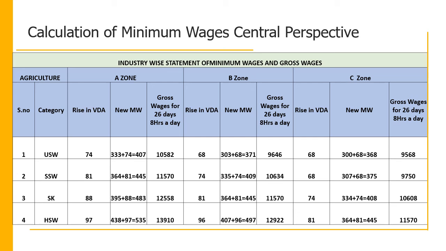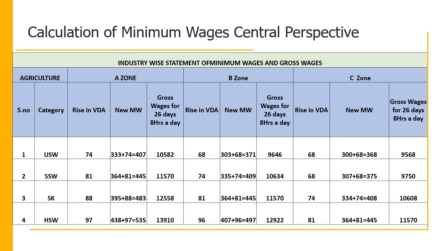As an annexure, I just want to share some calculations of minimum wages from a central perspective. I chose three industries. First of all, agriculture. As you know, India is divided for wage purposes into three zones: A zone, B zone, and C zone. So these are the figures. Normally, any person will get gross wages. This wage is not deducted for PF and all, for 8 hours. There is no OT, as I am calculating without it because OT will differ. So this is about the agricultural industry.